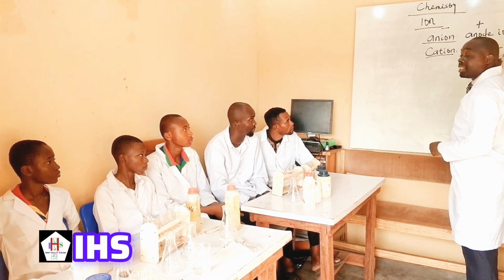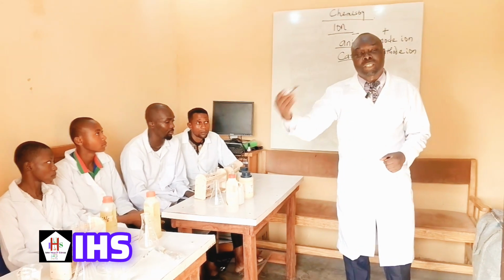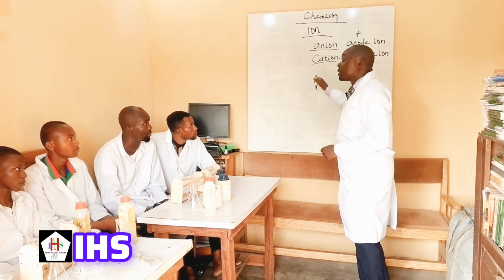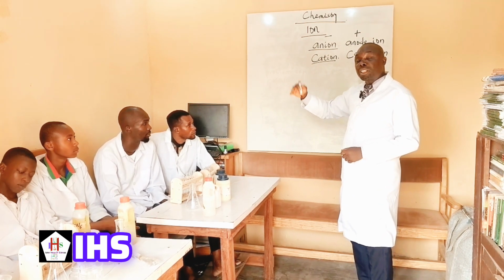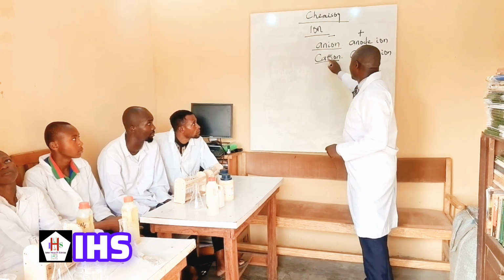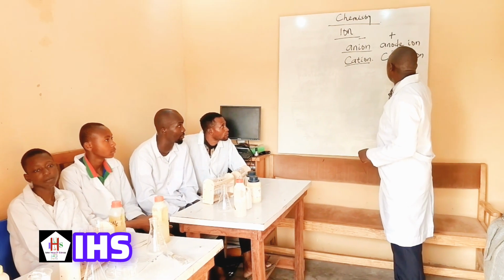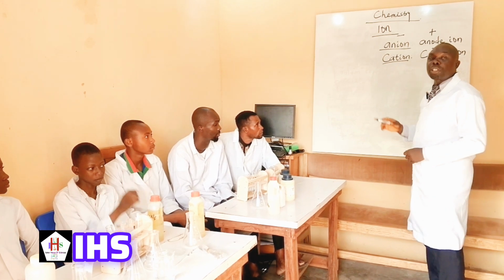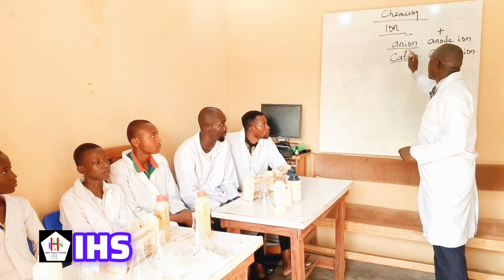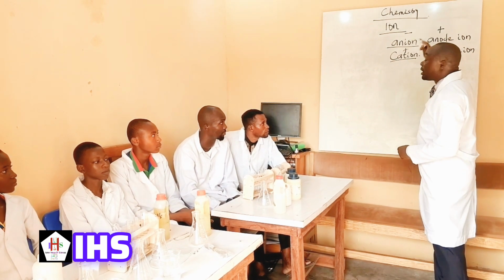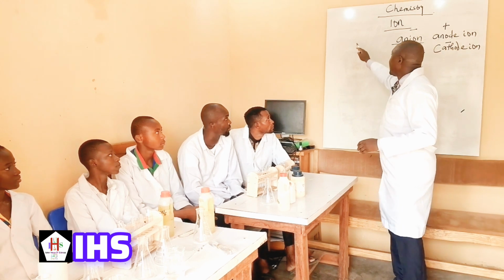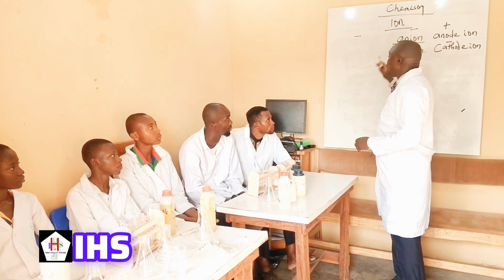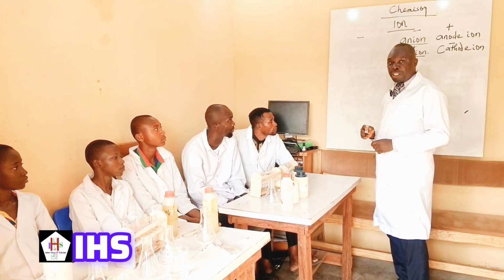When the chemical substances undergo electrolysis, which I will explain later, their ions migrate to the cathode, and the cathode is negatively charged. And because they are going to the negative charge, by Coulomb's law, it means that they are positively charged. So let us understand at this point that anions are negatively charged ions, while cations are positively charged ions.